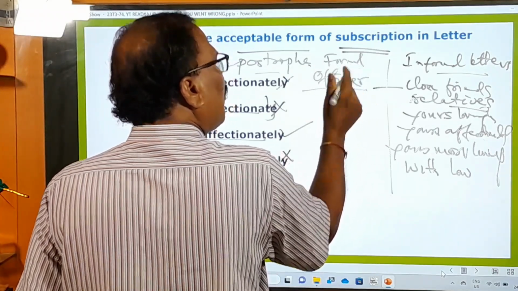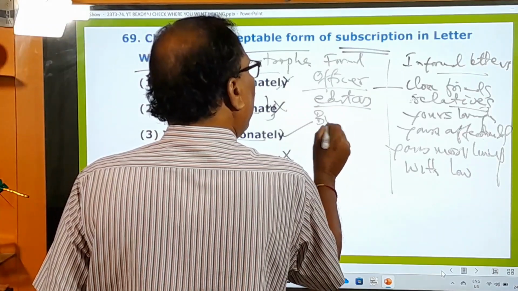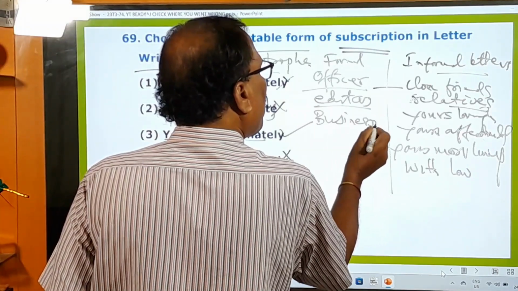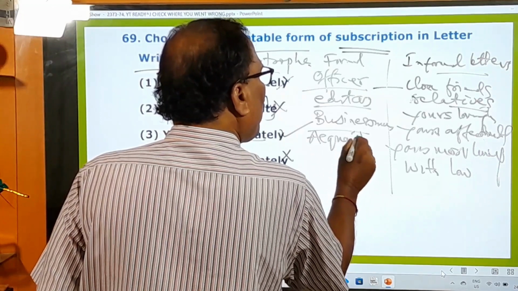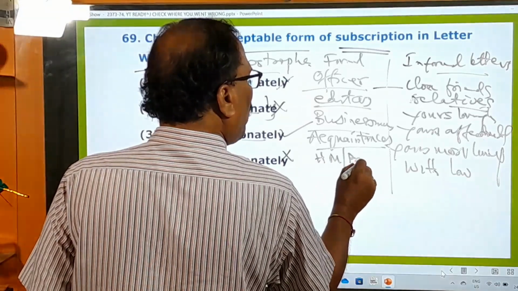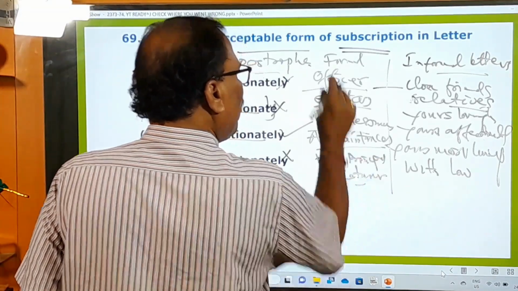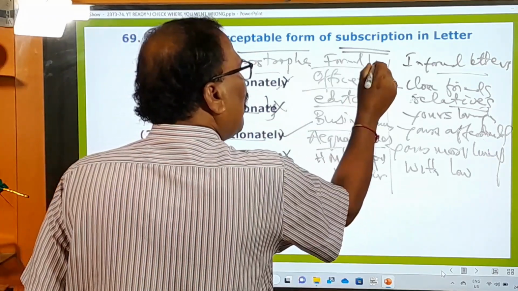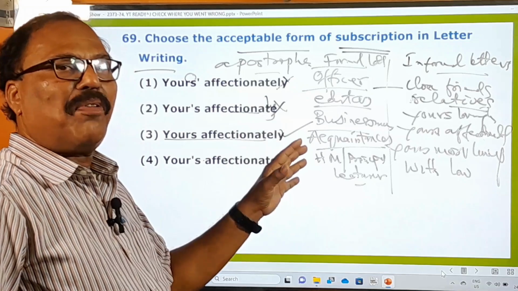Letters written to officers, editors, businessmen, acquaintances, headmaster, principal, lecturer, teacher. All these letters are called formal letters because they have to be written according to the formalities.